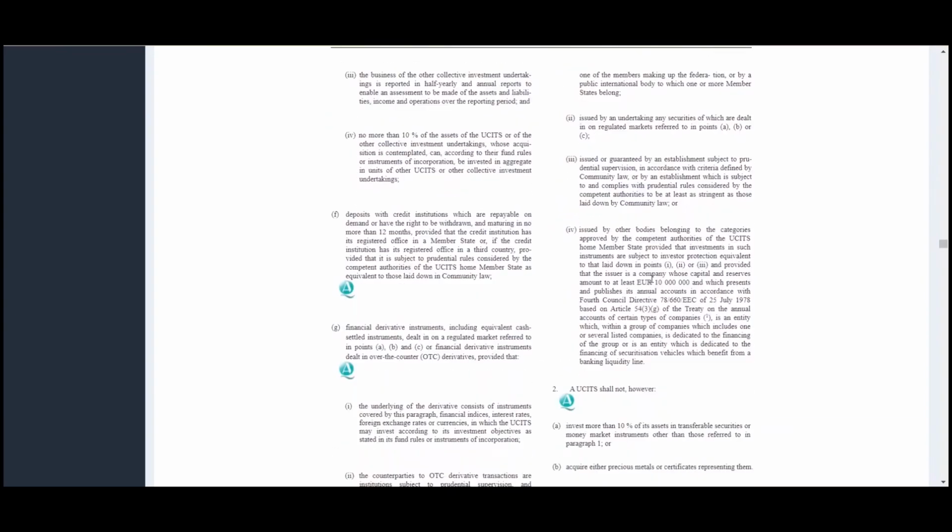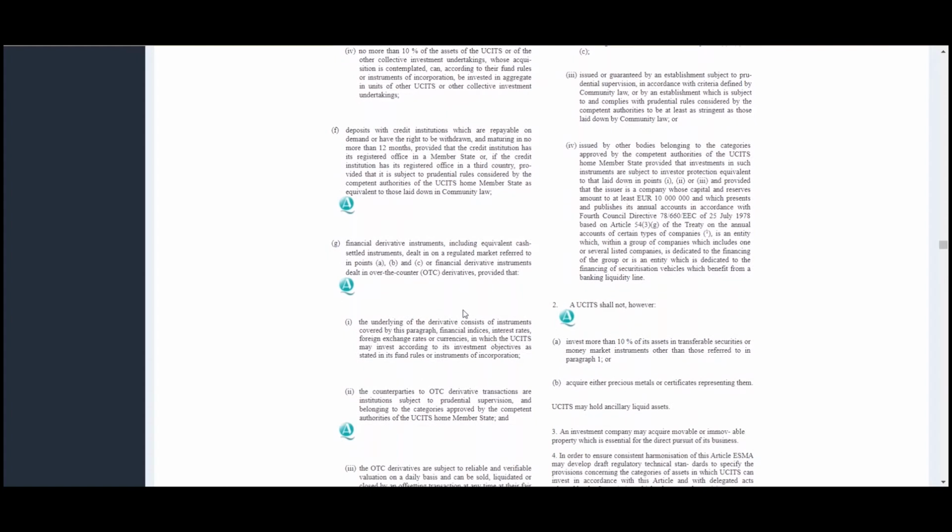In Article 50, as we work through subparagraph 1, we get to paragraph G, and that deals with financial derivative instruments, including equivalent cash settled instruments. Here we can see a number of icons. So we know that there must be supplementary rules or guidance.